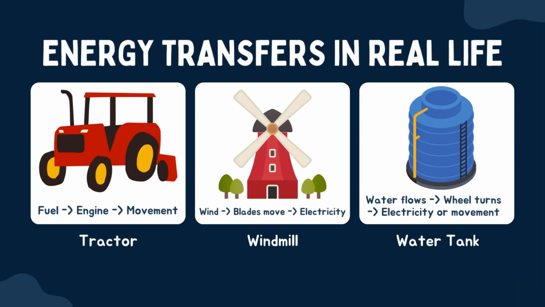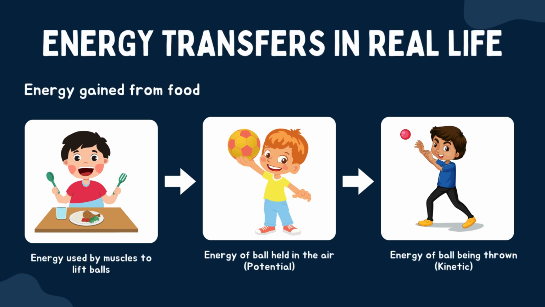So let's look at some real life examples. A tractor uses fuel to move. A windmill uses wind to turn it and make electricity. And water turbines use water to turn wheels, as examples of real life events. Here are more examples of energy transfers in real life.